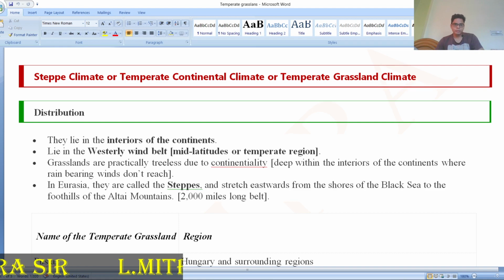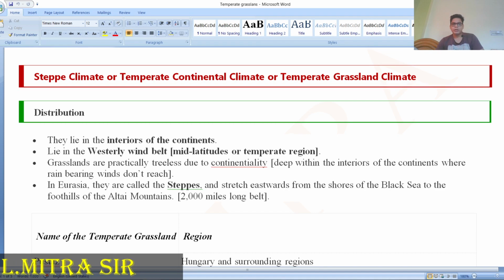Perhaps you know that in the previous video we discussed the Mediterranean climate. We covered what the Mediterranean climate is, the natural vegetation, then pressure, wind, temperature, rainfall, and locations. All these things we discussed. In the same way, we are now going to discuss the temperate grassland.